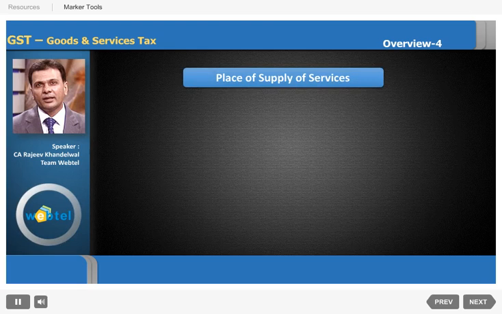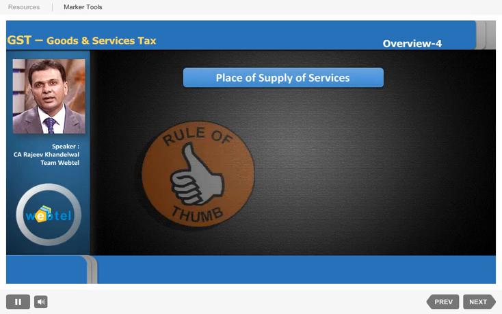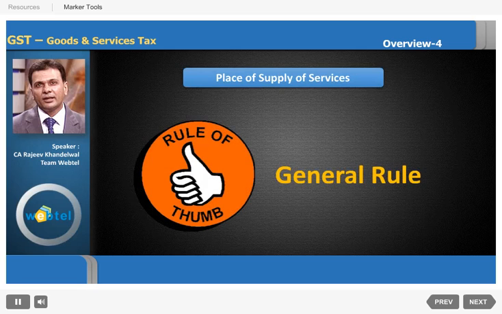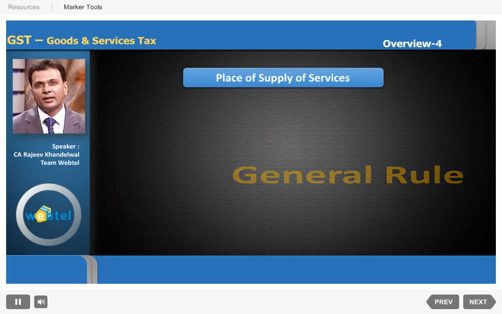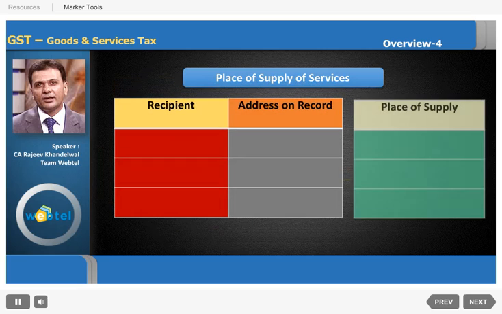Now, for goods it was different, for services it is different. In the case of services, we have a general rule or a thumb rule, which is based on the place of the recipient or supplier in some cases. If the recipient is a registered person or a dealer, in that case, the location of the recipient will be the place of supply, irrespective of whether his address is available in the books of the supplier or not.